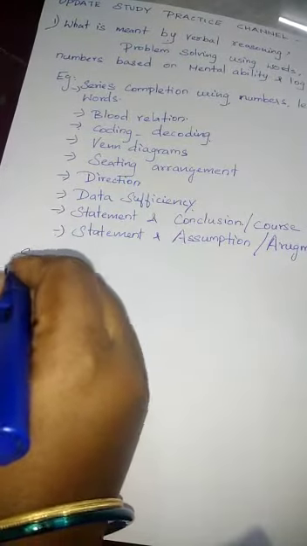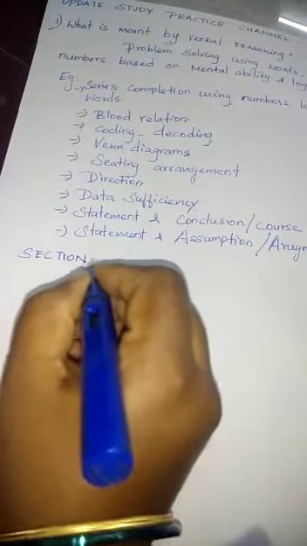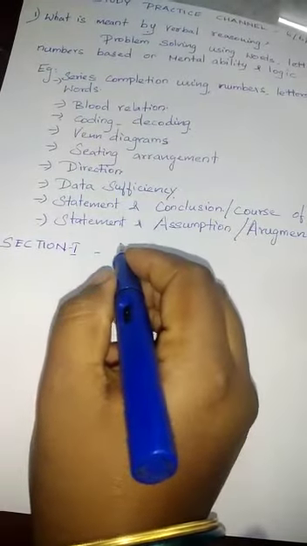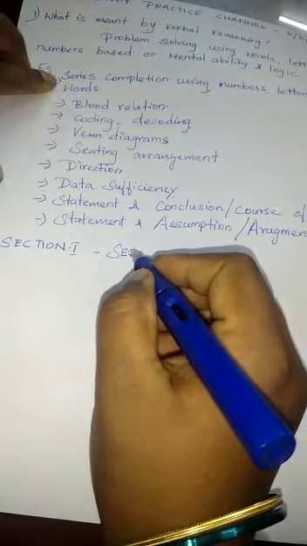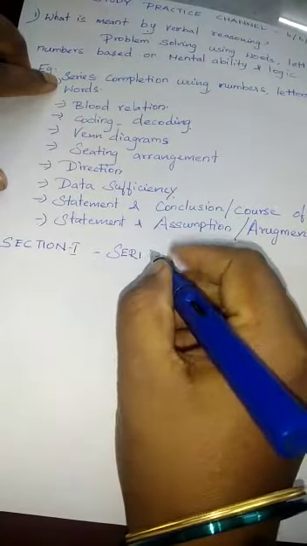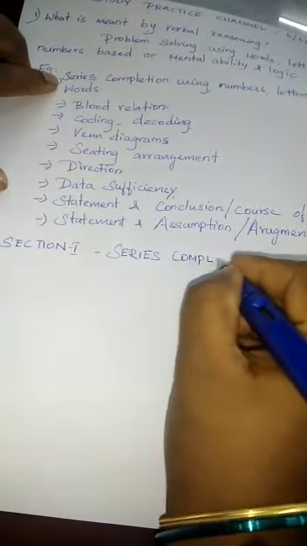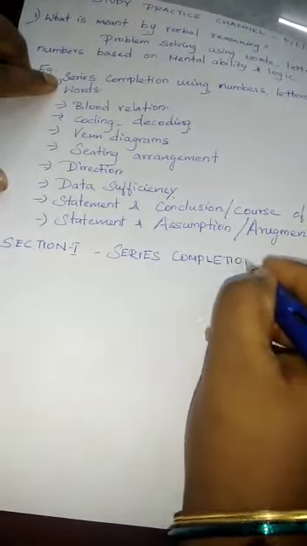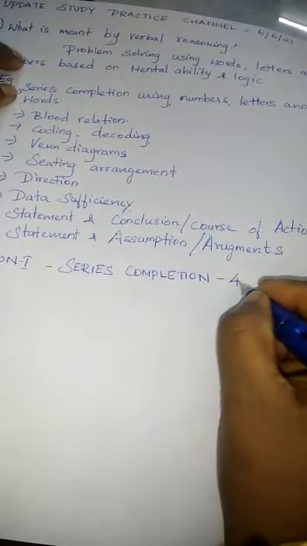Now section 1. In verbal reasoning section 1 we are going to see about series completion. We already gave the first example, which is series completion. There are 4 types.